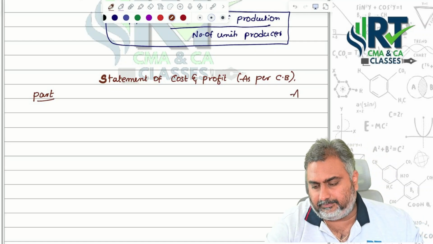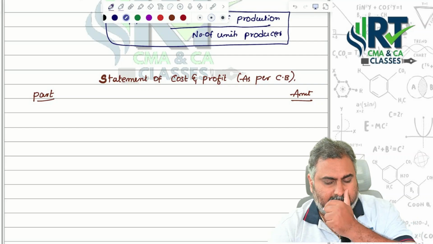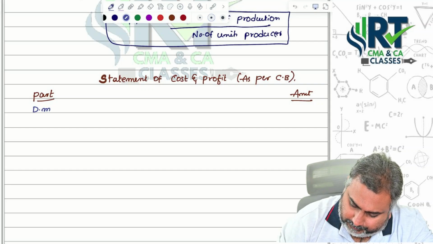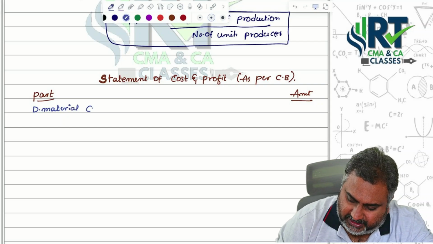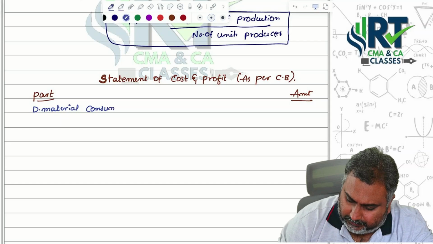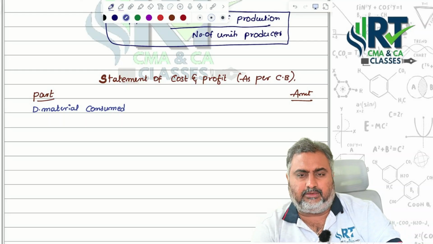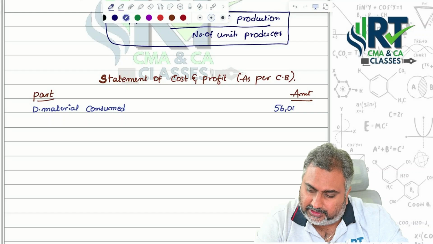Particulars, amount. Let's start. Direct material was specifically given in the question under manufacturing point of view, about 56 lakhs.